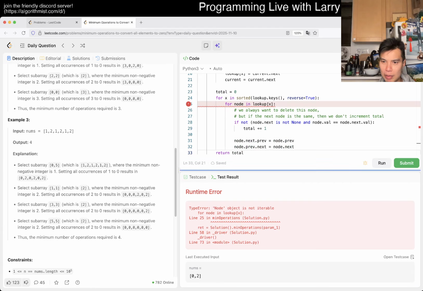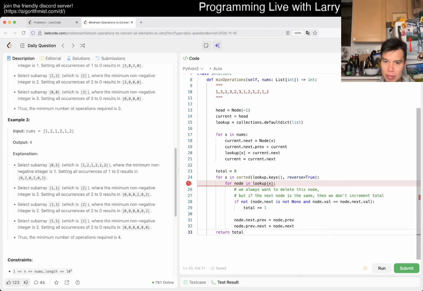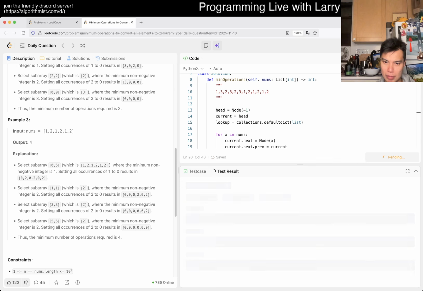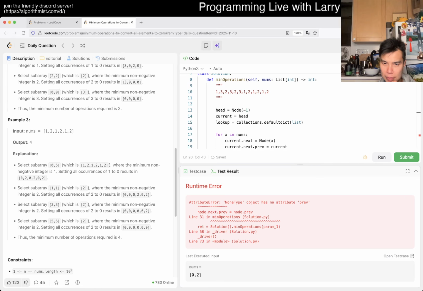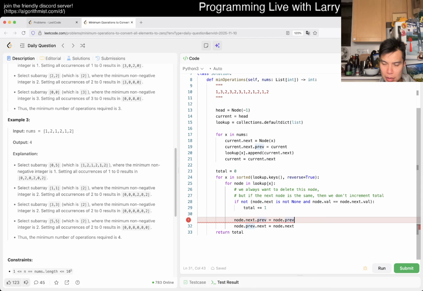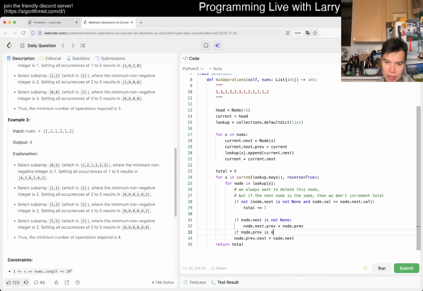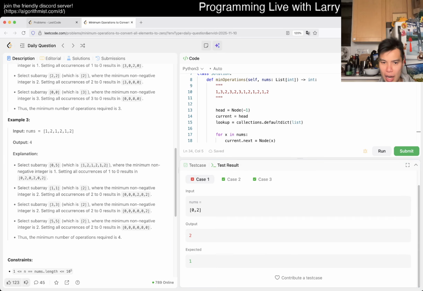Node is not iterable. Oh, this is a list, but I set it to an item. Whoops. All right, NoneType. Oh, node.next is None, of course. Oh, okay, fine. Just for consistent symmetry. All right, I mean, this looks okay. I mean, obviously not 100%.